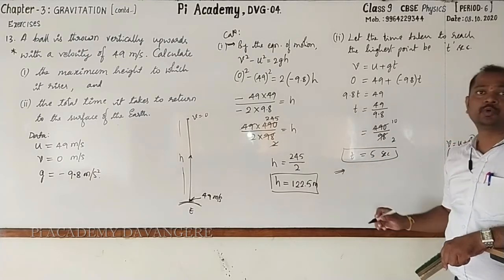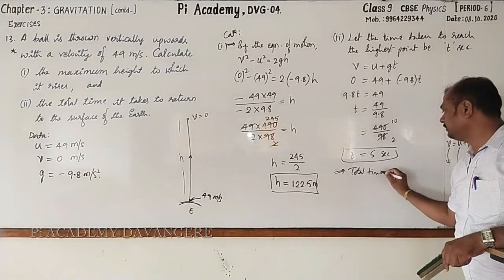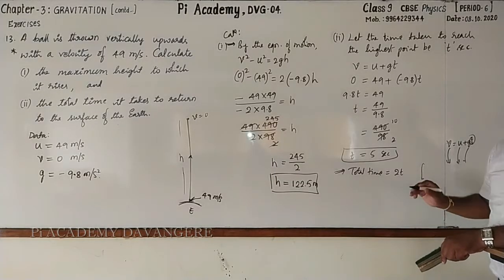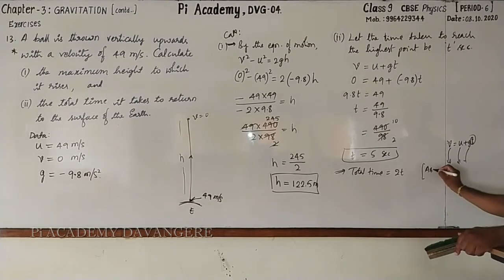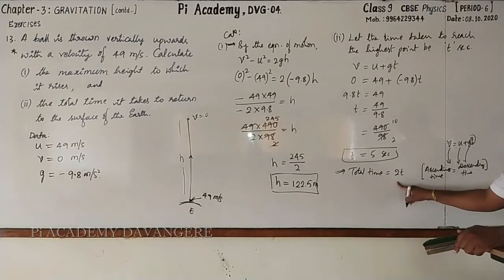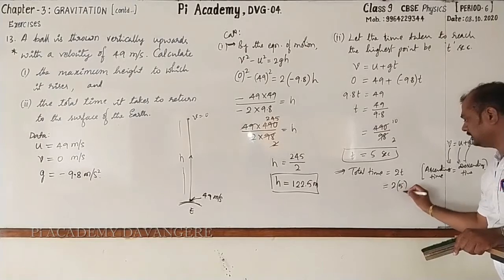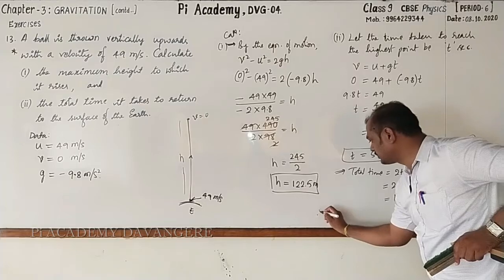Then we want the total time. Total time is equal to 2 times of T. That is time taken for ascending as well as descending. Here I will write ascending time is equal to descending time. That's why it will be 2 times of T. This is equal to 2 into T, 5 seconds, is equal to 10 seconds. Followed? Now let us go for writing the conclusion.